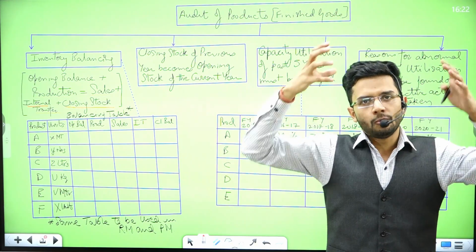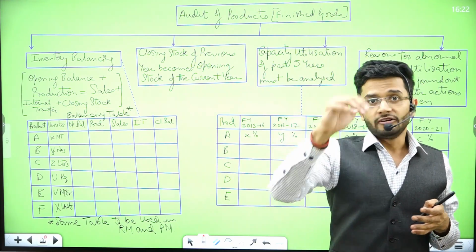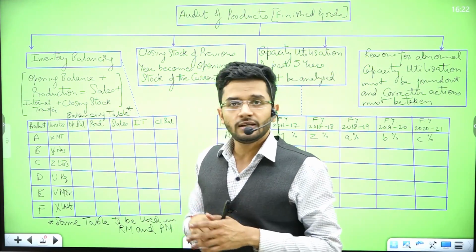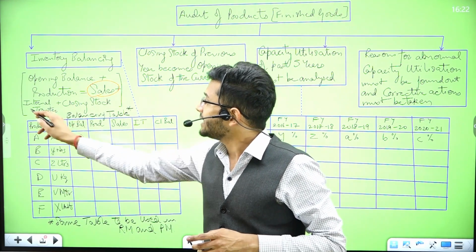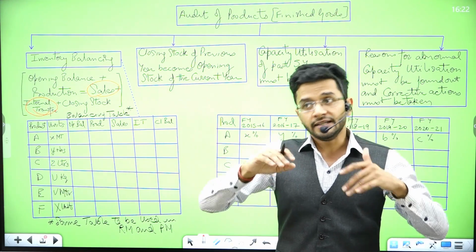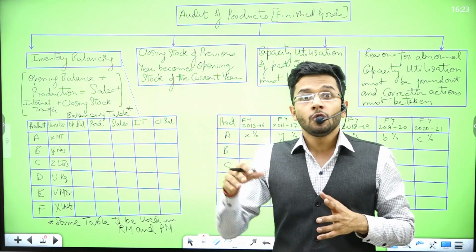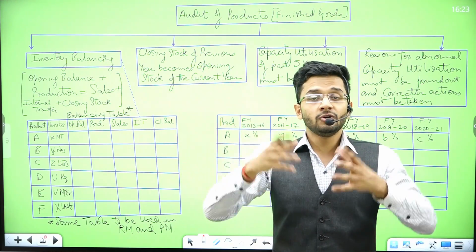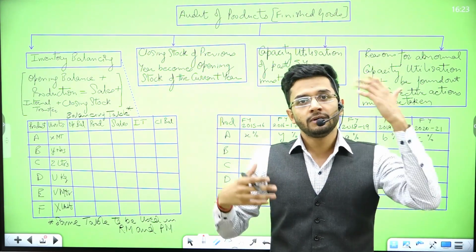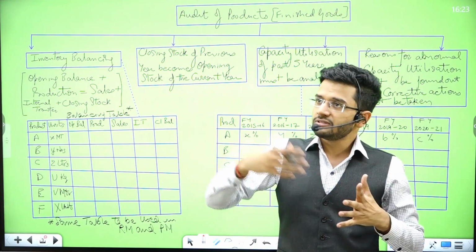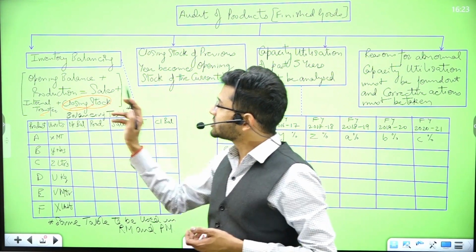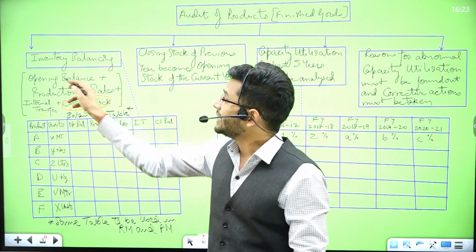What happens is, whatever is the opening stock of finished goods, whatever production you've made, you add it in that, should be equal to your sales during the year, whatever sales you have achieved during the year, plus internal transfers, if there's any internal transfer, which means inter-department transfer. Internally you have transferred your finished goods to, say, the quality control department, okay? Or internally you have transferred your goods for some checking or for some kind of scrutiny, you have transferred the goods somewhere. Then those internal transfers and the closing stock at the year end should be equal. These two sides should always be equal.